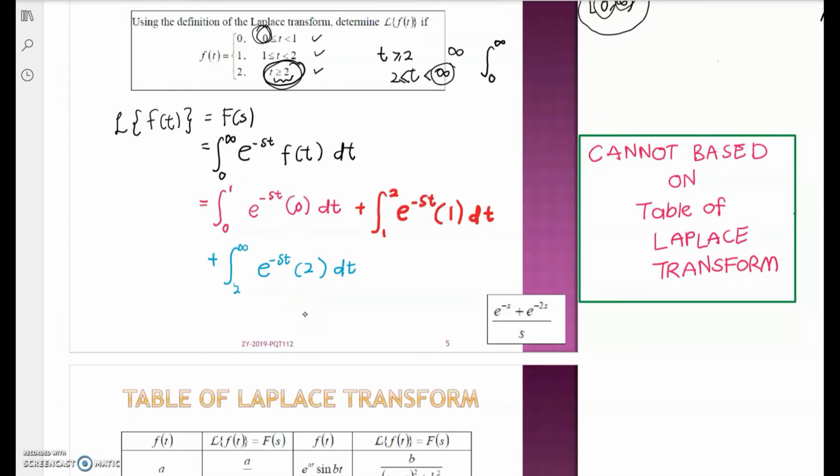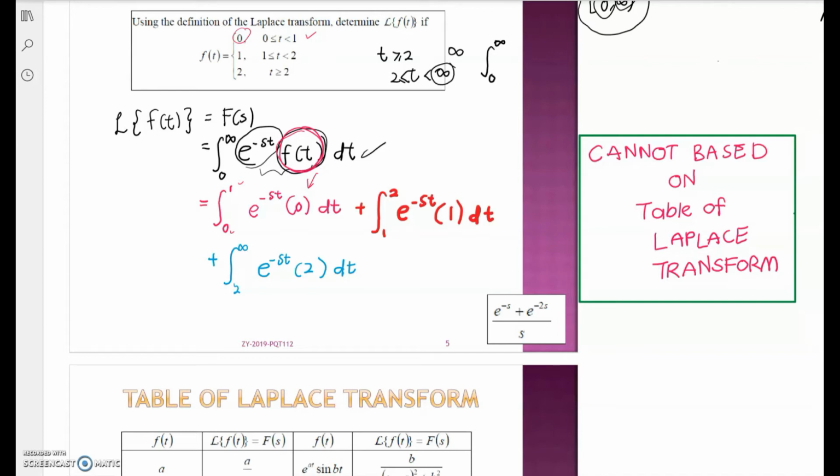By definition we have the integral from 0 to infinity of e^(-st) f(t) dt. This is our integrand. The e^(-st) stays consistent, but f(t) from 0 to infinity is divided into small pieces. From 0 to 1, e^(-st), what is our f(t) from 0 to 1? It is 0, so we substitute 0.